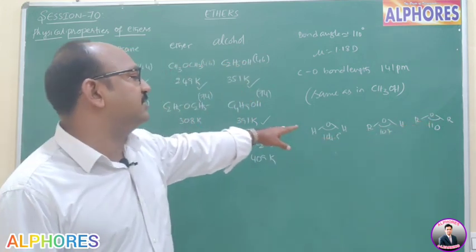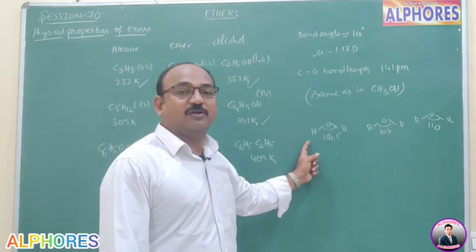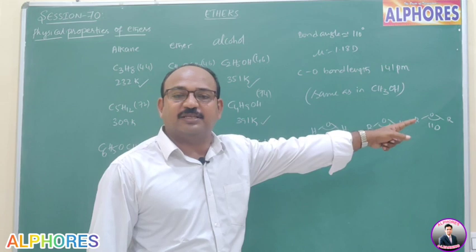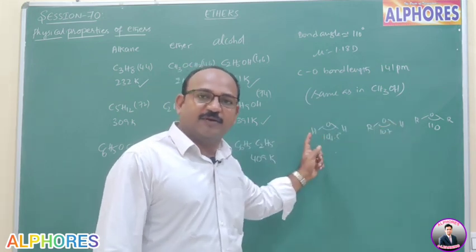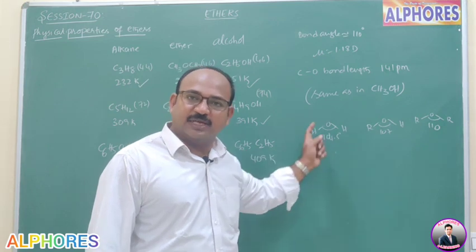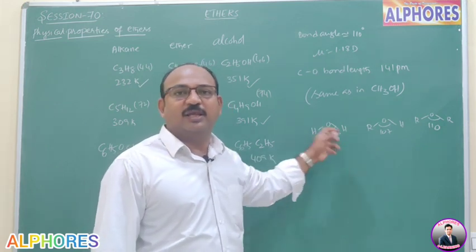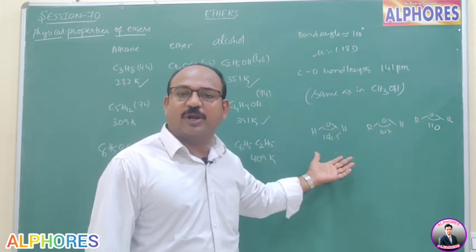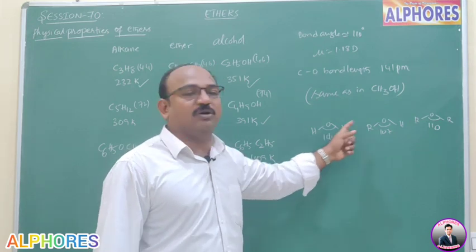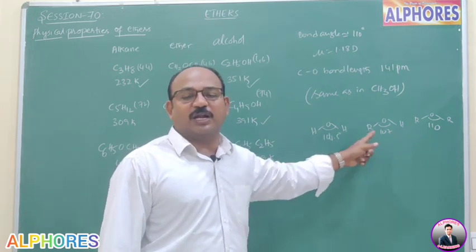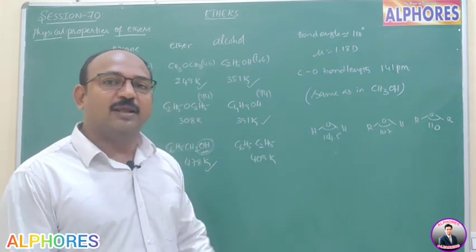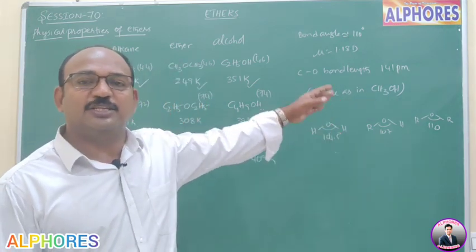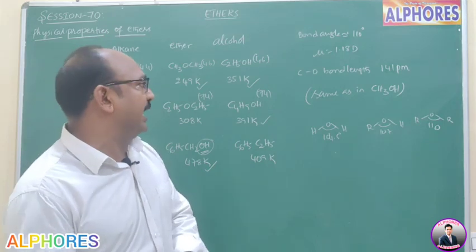So regarding boiling points and bond angles, if you observe, because steric hindrance increases, the bond angle increases. In the case of water and alcohol, because of intermolecular hydrogen bonding, they have strong intermolecular association, and their bond angles are close to 104.5 and 107, which is less than the tetrahedral bond angle. Whereas in ethers, it is close to the tetrahedral bond angle.